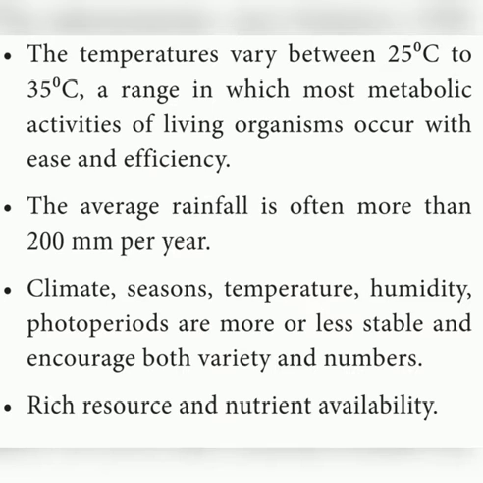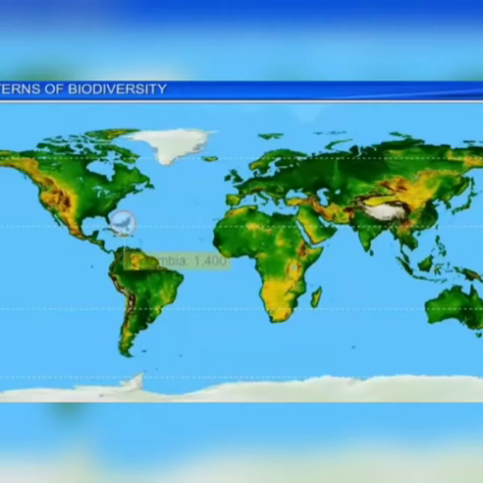The average rainfall is often more than 200 millimeters per year. Climate, seasons, temperature, humidity, and photoperiod are more or less stable and encourage both variety and numbers. Rich resource and nutrient availability is present in the tropics. So these are the various reasons for the richness of biodiversity in the tropics.